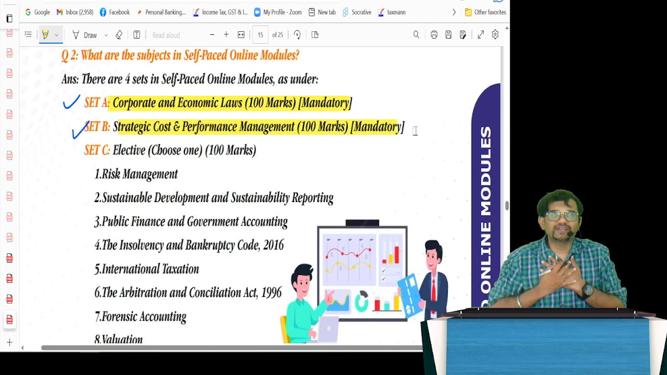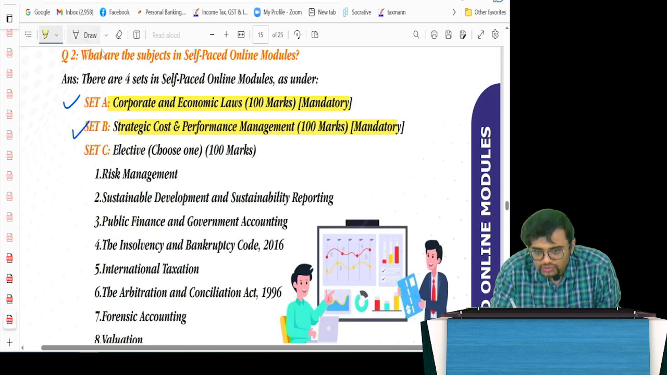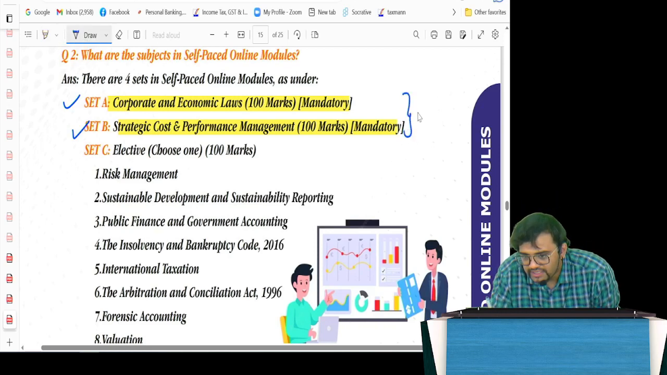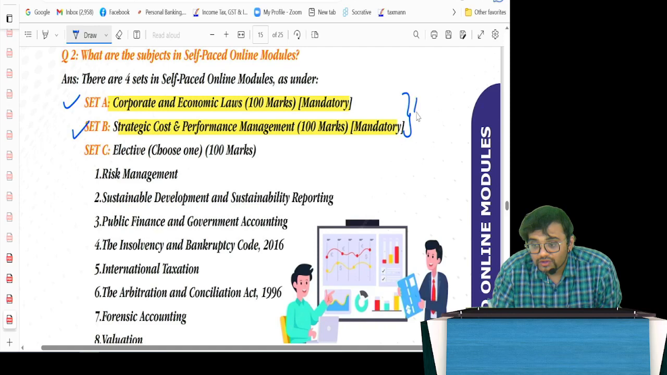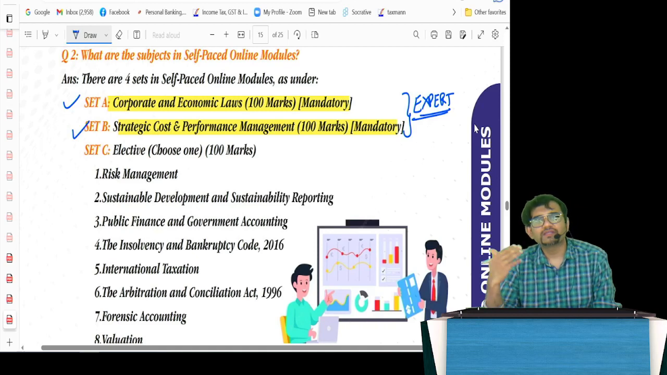My old subjects, corporate and economic law, and of course SCMP, have now become set A and set B, and these two things, my dear friends, are mandatory, and the level of knowledge required here is expert knowledge. So it's not going to be easy as per the prospectus and whatever I've heard from people. It's going to be a tough exam, but rather than counting it in the final exam, it will not be counted. You have to sit at home, or there will be a center where you have to write.